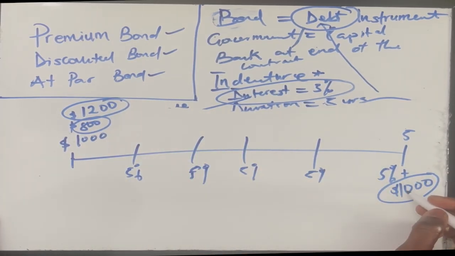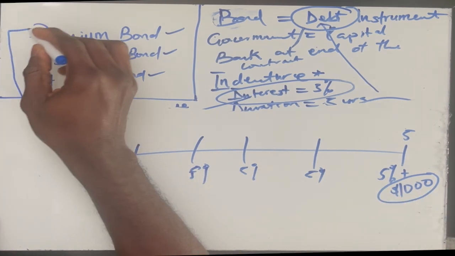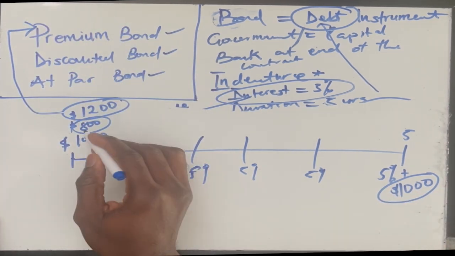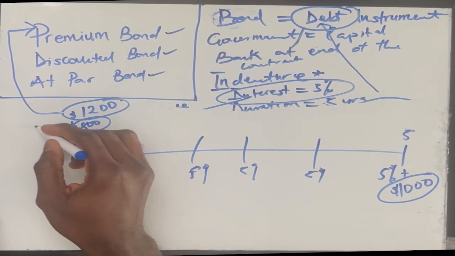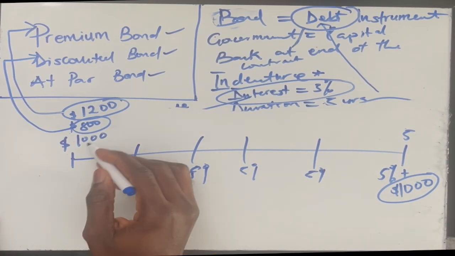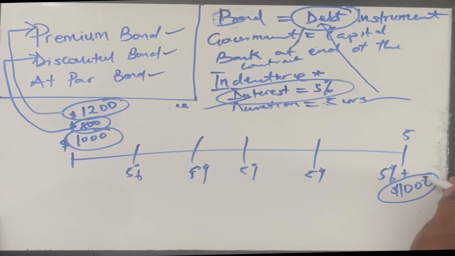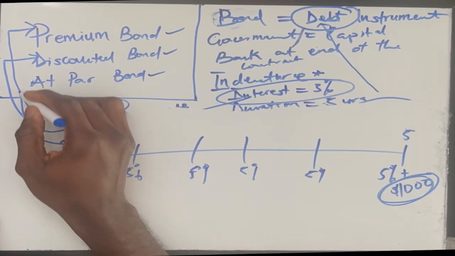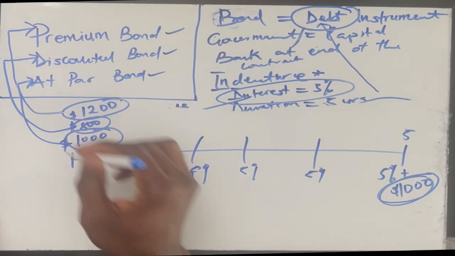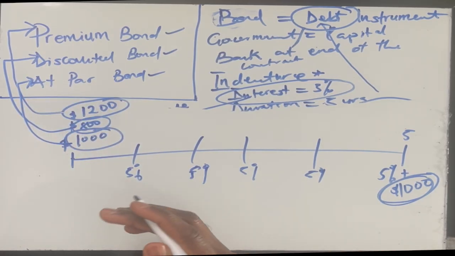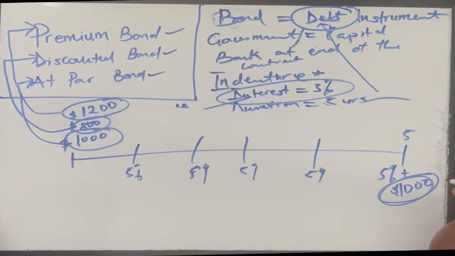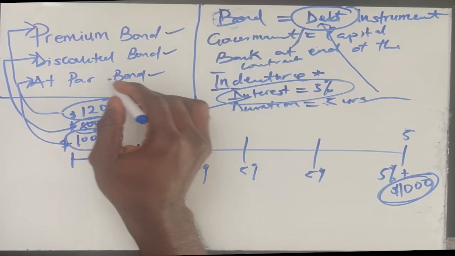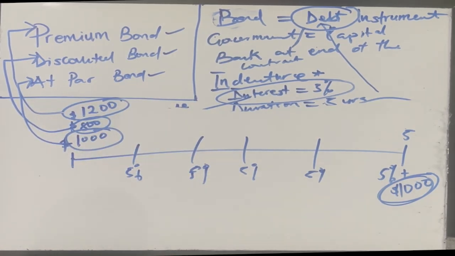When you are paying more for this, you are paying at a premium, and that is when we say the bond is a premium bond. When you are paying less than what is captured on the face value or in the indenture, the bond is a discounted bond. And when you are paying exactly how much the contract is going to give you at the end of the 5 years, then you are paying at par. In the next session, we are going to understand what happens for you to be paying a premium, or paying less for something that is more, and also why you would be paying exactly 1,000 for this. Let's move on to the next session.